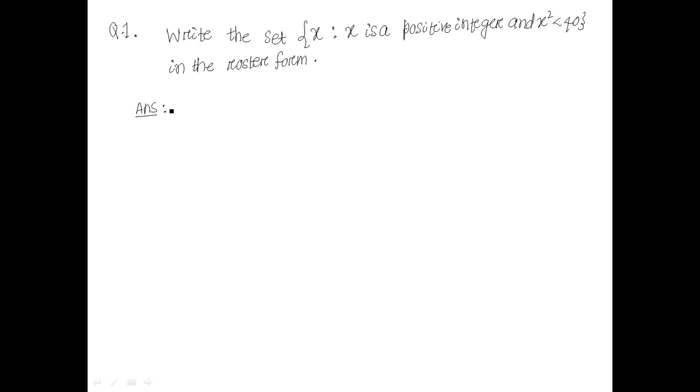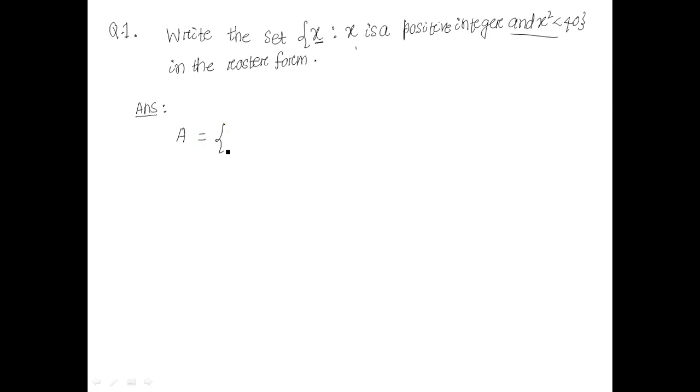You have to write this set in roster form. This is already in set builder form, because there is a property: those elements of the natural numbers which satisfy this property are inside this set.